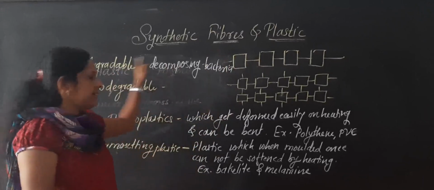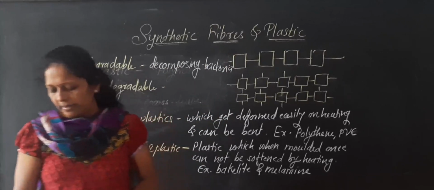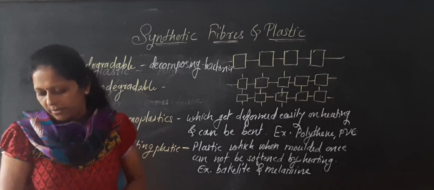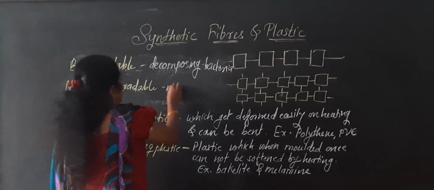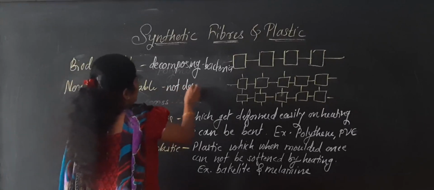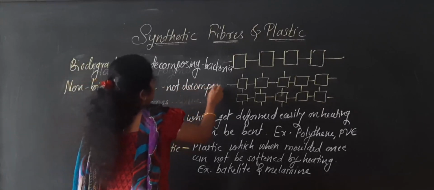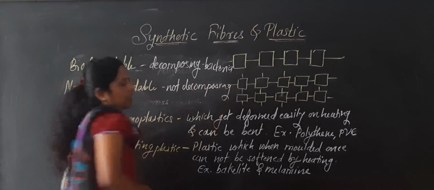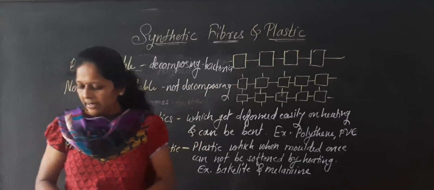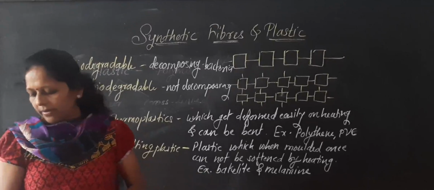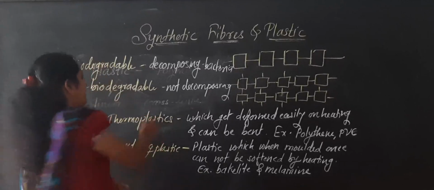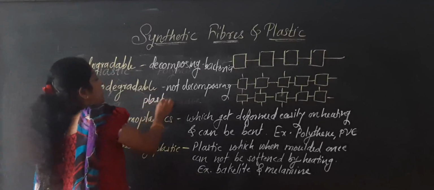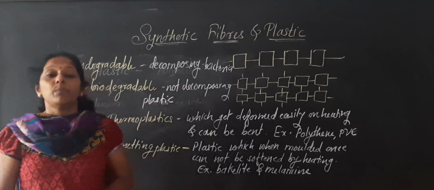And a material which is not easily decomposed by natural processes is called non-biodegradable. Plastic takes many years to decompose, so plastic is an example of that.